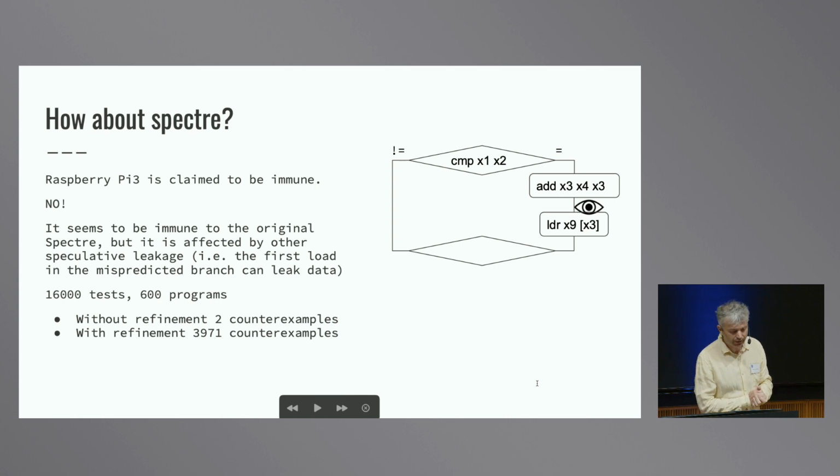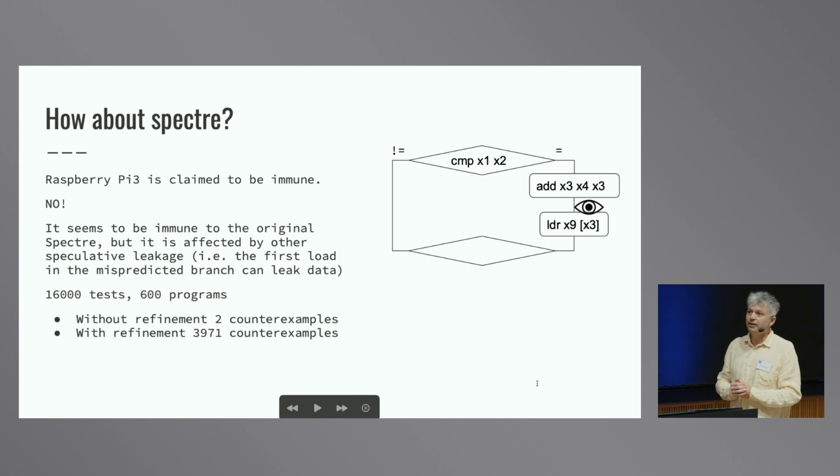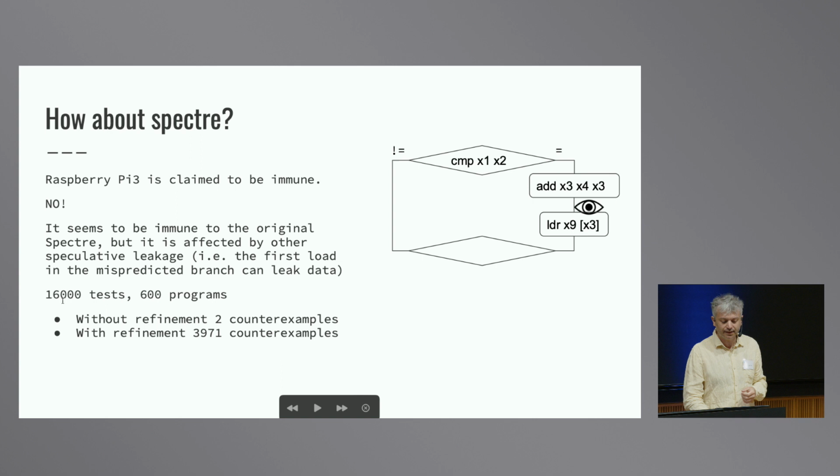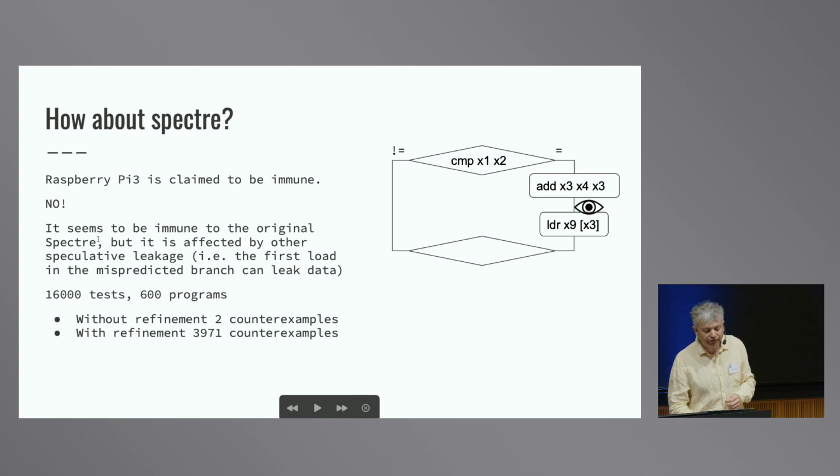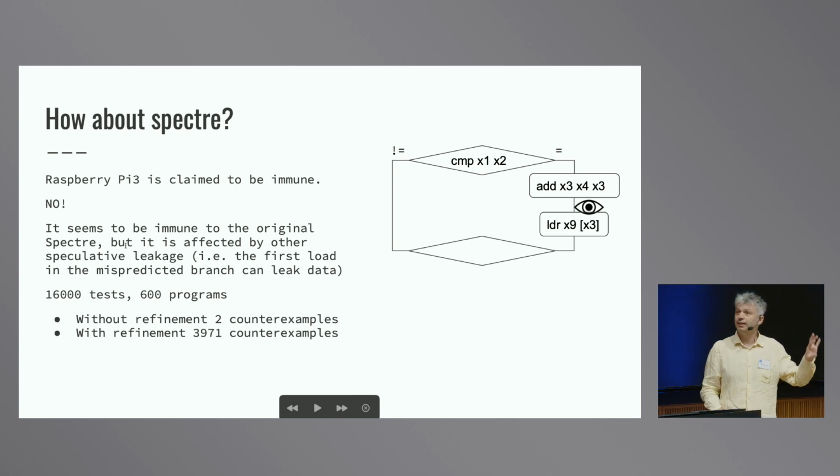And what do we get? Well, ARM claimed that the Raspberry Pi 3 is immune to Spectre, and this is not true. By running 16,000 tests, we have identified around 3,900 different counterexamples. While ARM claimed that the processor is not affected by speculative leakage, it is not affected by the original version of Spectre, the example I presented before, but it is affected by a different type of speculative leakage. Basically, it can leak just the first memory load. So it's slightly different.